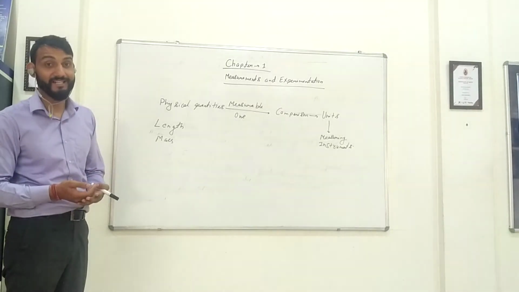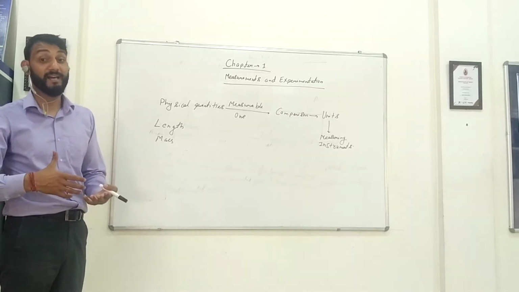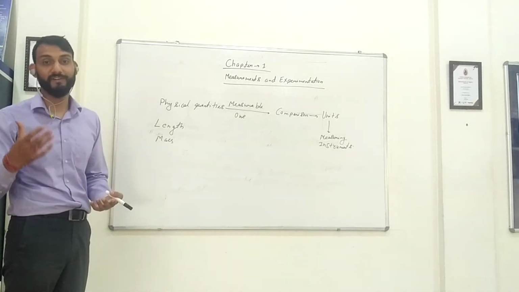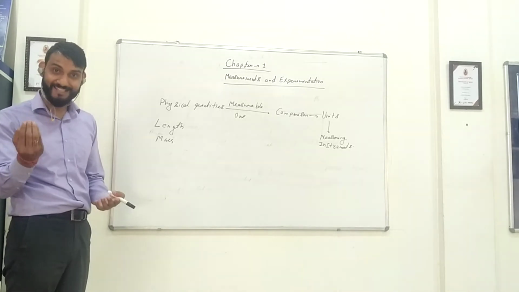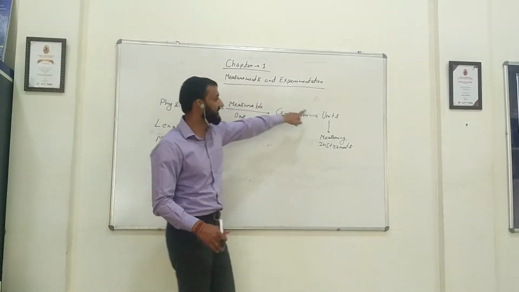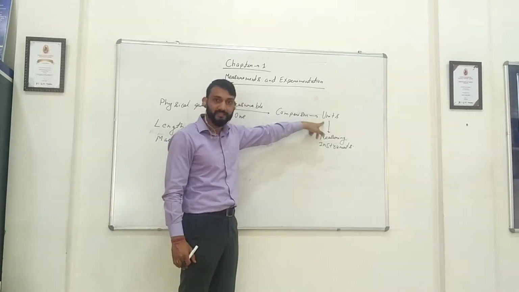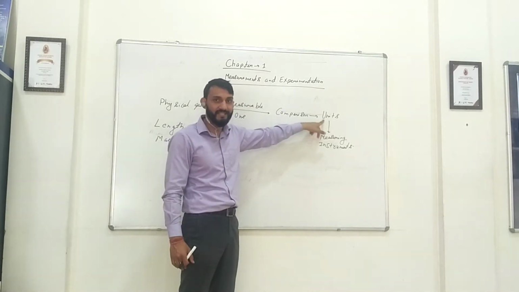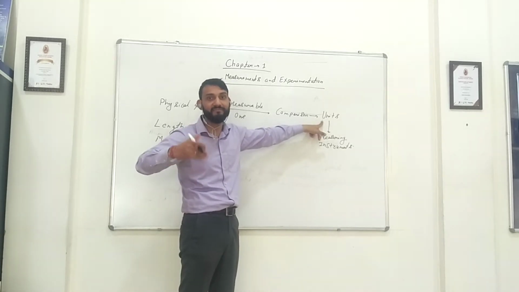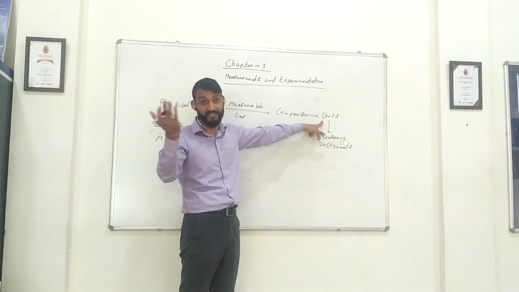In this balance, he puts apples on one side and on the other side he puts some weight. Suppose I want 1 kg of apples, so on the other side he will put 1 kg of weight. Now in this 1 kg, 1 is the number and kg is the unit. Kg is the unit of mass. He is comparing the apples which I want with that unit. Of course, there is the number there: 1 kg, 2 kg, 3 kg, and so on.